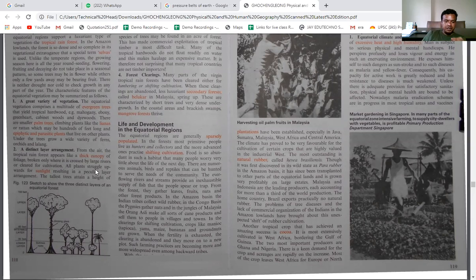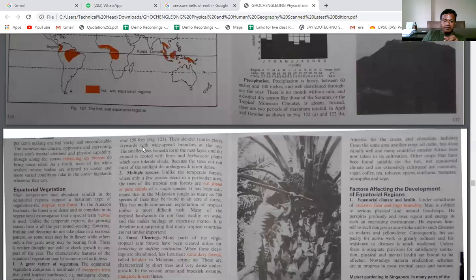and the sun rays do not reach the surface. And that is the reason why all plants struggle upwards for sunlight, resulting in a peculiar layer arrangement. So the taller trees attain a height of about 150 feet. Their slender trunks pierce skywards with widely spread branches at the top, and the smaller trees beneath form the next layer, and the ground is covered with ferns and herbaceous plants which can tolerate shade, because the trees cut out most of the sunlight.